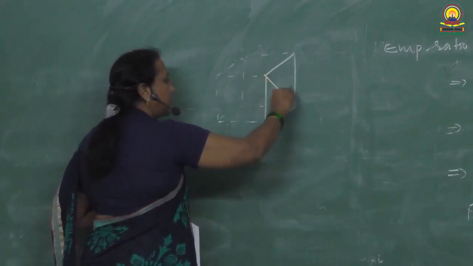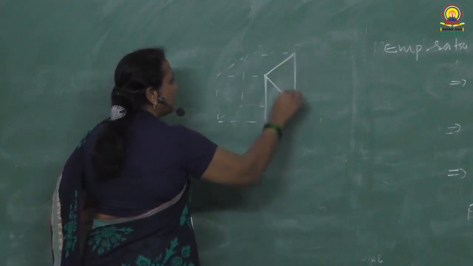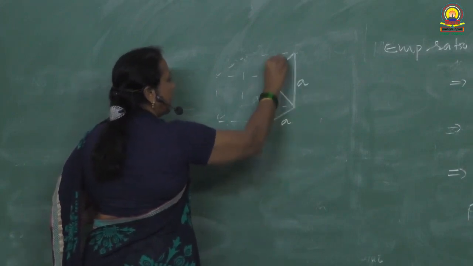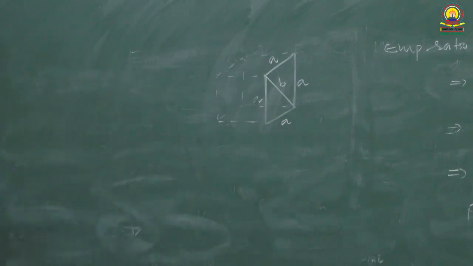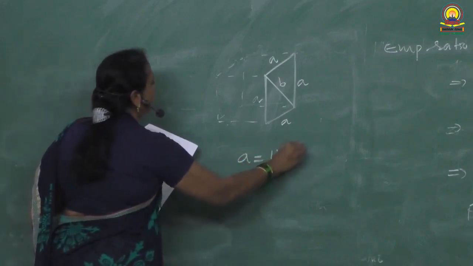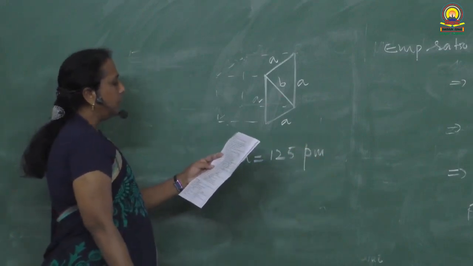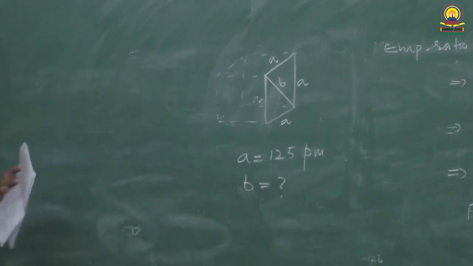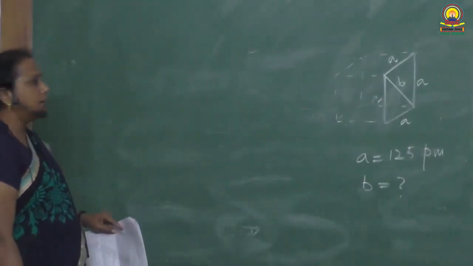We want to know the face diagonal. This is an edge, this is also an edge, this is also an edge. Edge length is nothing but A. Face diagonal is nothing but B. Face diagonal is equal to B. What is given? Edge length A is given, equal to 125 picometer. What is asked to find out? Length of the face diagonal, B. Edge length is given and they have asked us to calculate the face diagonal.